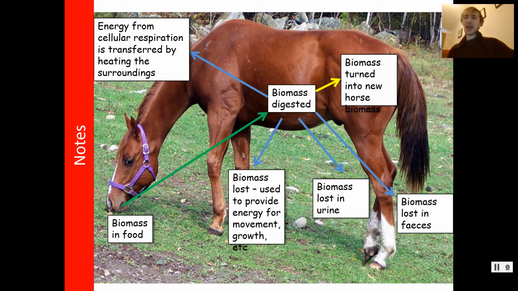So you can't have a food chain where the consumer has more biomass than the producer, because it's not possible for a consumer to take in 100% of the biomass from the producer. And even if it did, it would only have the same biomass as the producer.